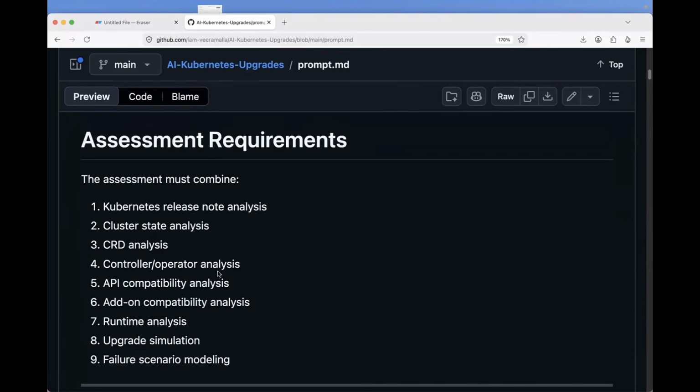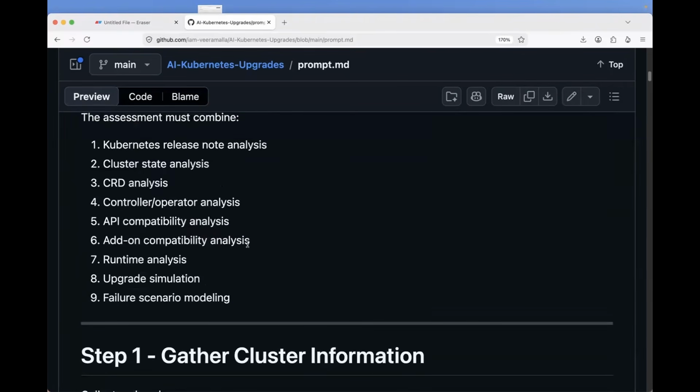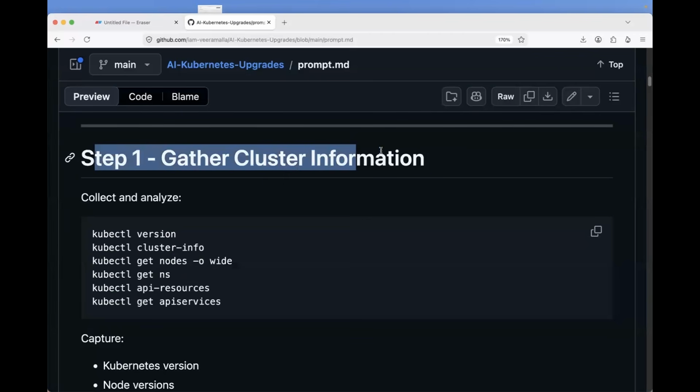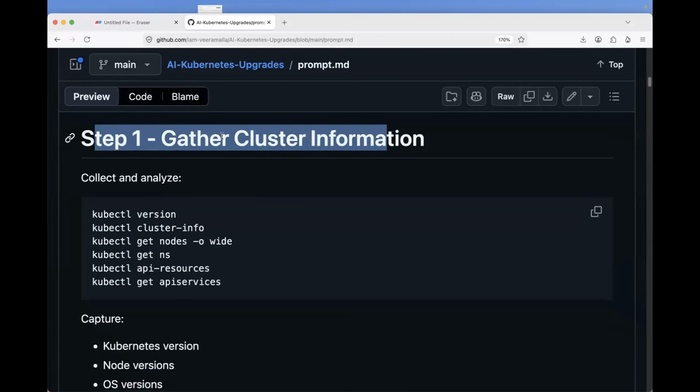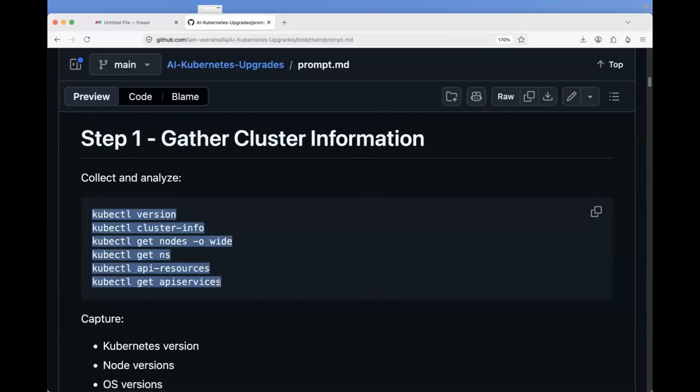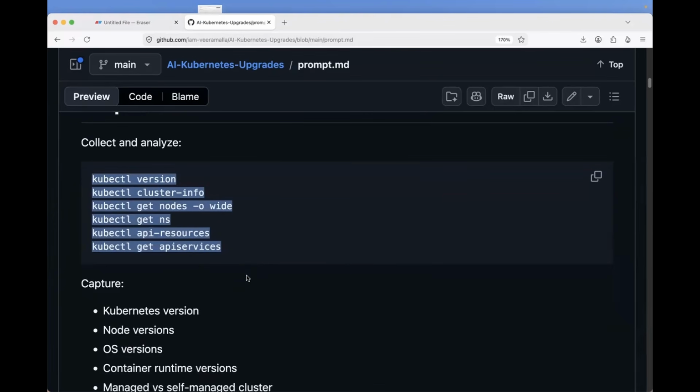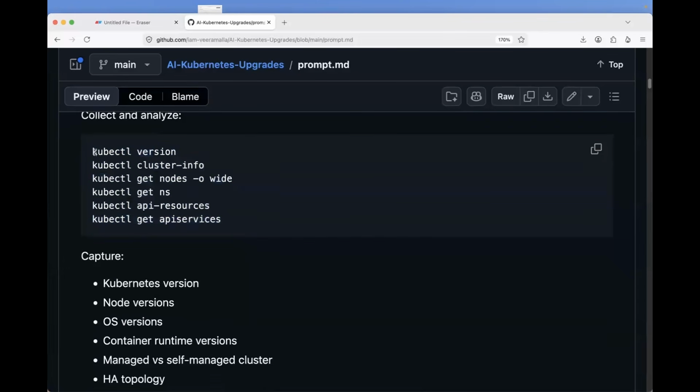Now the assessment requirements. I've provided what assessment requirements it has to take care of. Then I have provided the step-by-step instructions, for example, gather cluster information. But Abhishek, why do I have to give these kubectl commands? AI knows what kubectl commands it has to take care of, right? AI knows what information it has to fetch from the cluster. The problem is that if you don't give this information, it will go crazy. It will perform n number of kubectl commands, and it might charge tokens for you, your compute power, which you definitely don't want to happen. So that's why keep the kubectl commands.